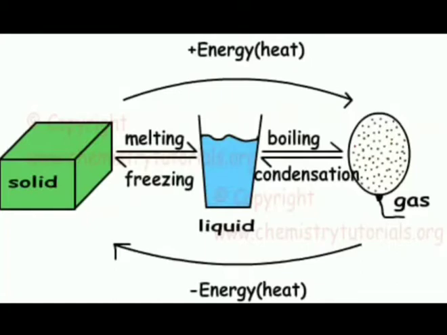So when they get the energy, what happens? The space between the particles becomes more, and the intermolecular force becomes less. As a result, what happened? The solid particles overcome each other and are converted into liquid state. Clear? That means when solid gets the temperature, they also get some energy. As a result, the space becomes more and the intermolecular force becomes less, and they are converted into liquid state. Okay? Like this, you can find it on the diagram.